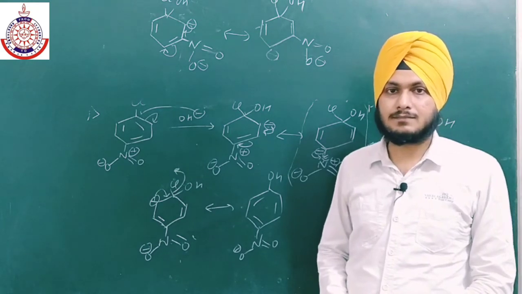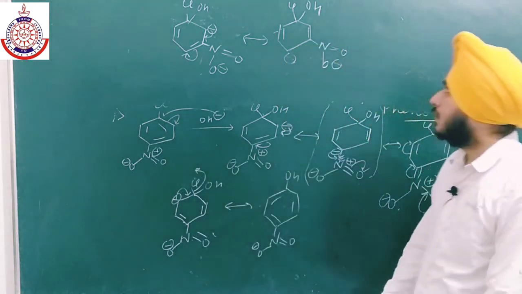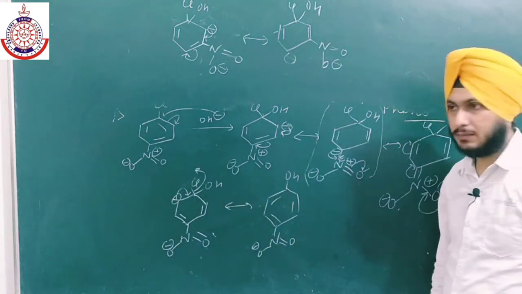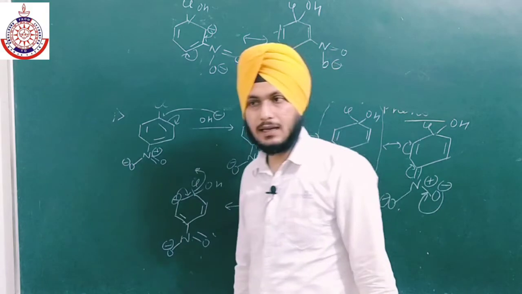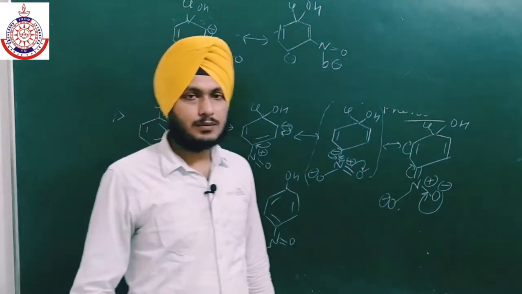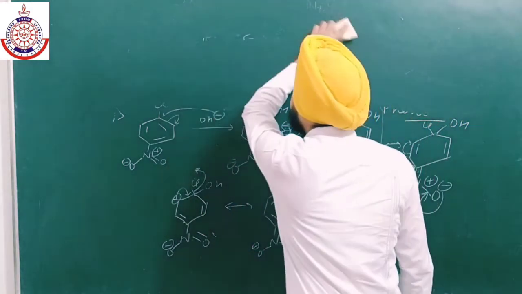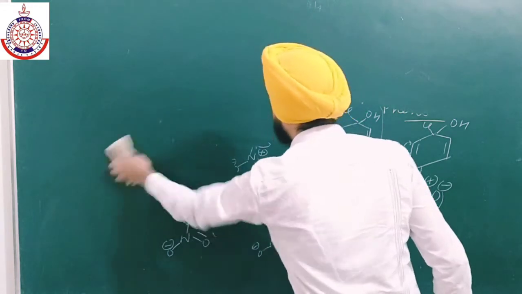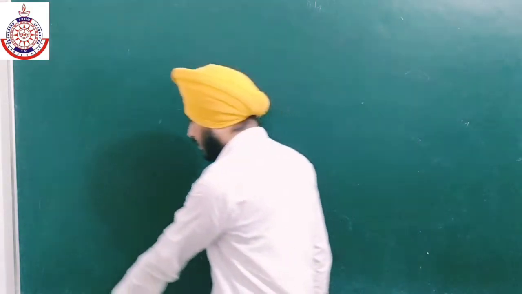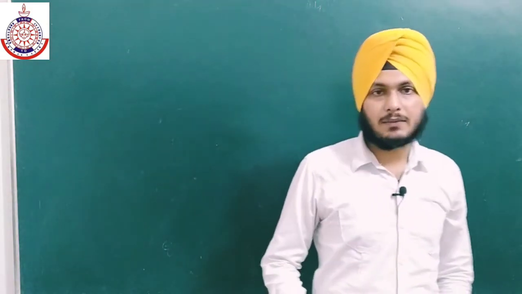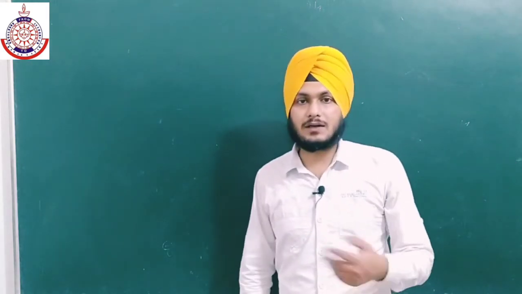Next we have the electrophilic substitution reaction, and one more thing: here meta is not stable, so the NO2 group should be present on ortho and para. Similarly, vinylic carbons, the vinylic position, will also not give the nucleophilic substitution reaction due to the same reason. If we have a vinyl chloride, it will also not give the nucleophilic substitution reaction. So a question may be asked: tell me why vinyl chlorides are unstable or less reactive toward nucleophilic substitution reaction.